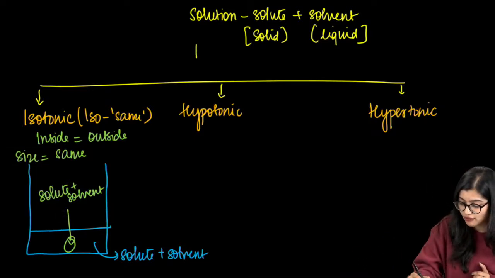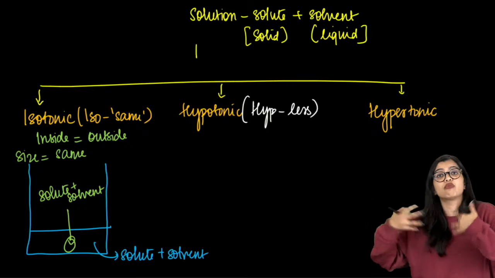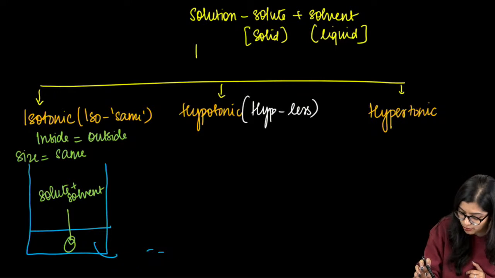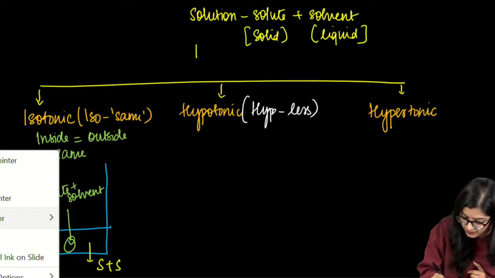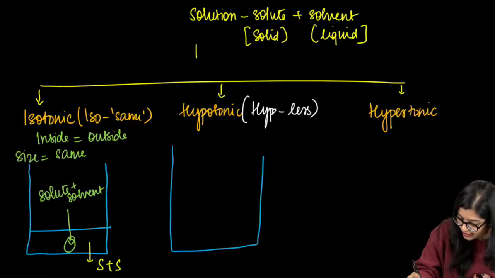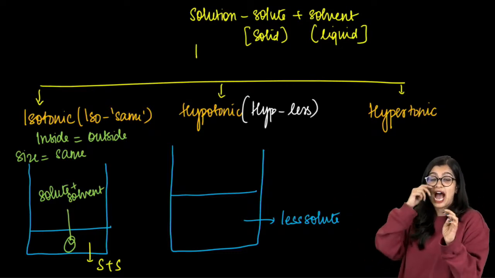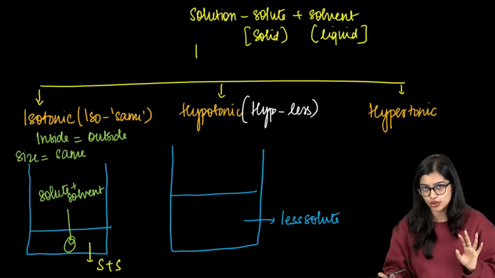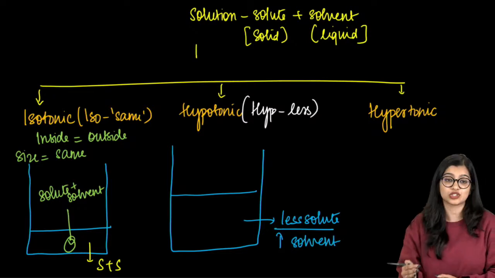But what about in the case of hypo? Hypo means less. Now less of what? Less water, less solute, what is it? Imagine, I'm going to remove this and make it easy for me. This I'm going to write S plus S. In the case of a hypotonic solution, there is less solute. That means if I have 1 liter of water, I have added only 1 gram of solute. So so much water is there but very little solute. It has more solvent, so this less is with respect to solute.